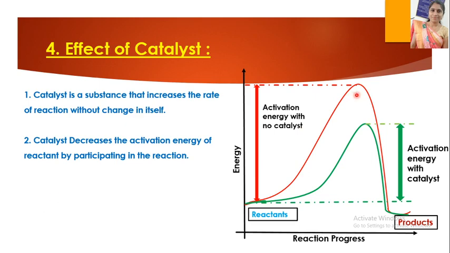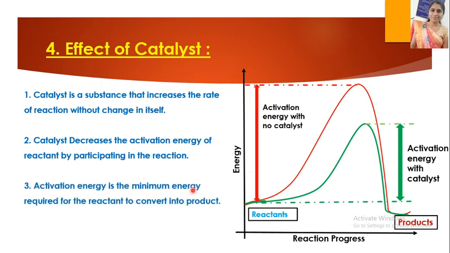So here we see large activation energy is required with no catalyst, but if we use the catalyst, this activation energy is decreased. So with use of a catalyst, activation energy decreases, therefore reactant is easily converted into product. So what happens? The rate of the reaction increases.